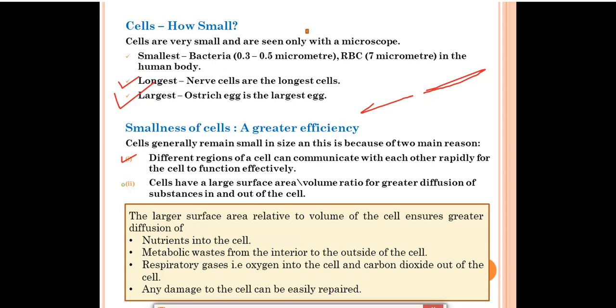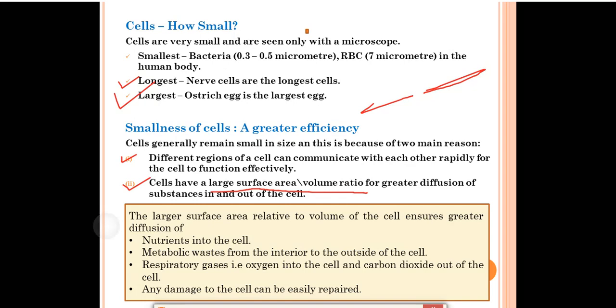Next, cells have a large surface area by volume ratio for greater diffusion of substances in and out of the cell. If you look at this ratio, in cells generally this ratio is quite good, quite great. Why? So that the substances can go inside the cell and come out of the cell. The diffusion process will be very good if the cells have a large surface area by volume ratio. The larger surface area relative to the volume of the cell ensures greater diffusion.